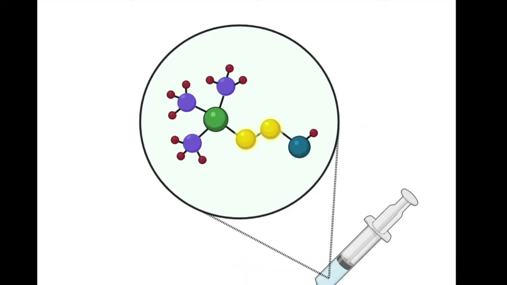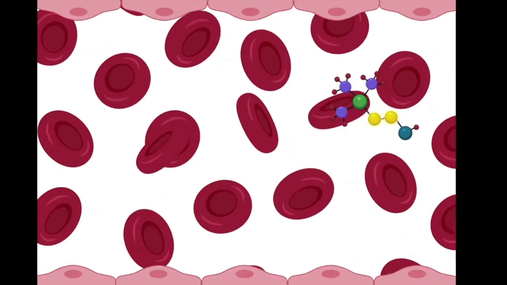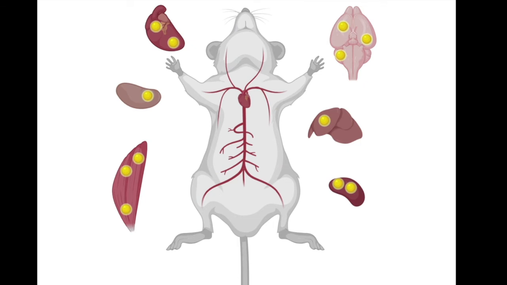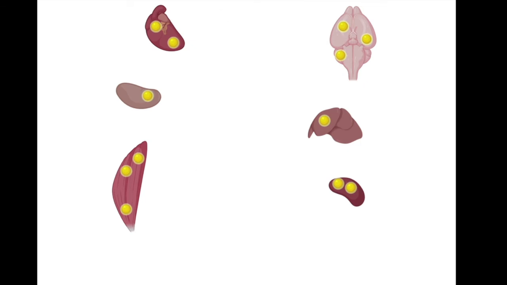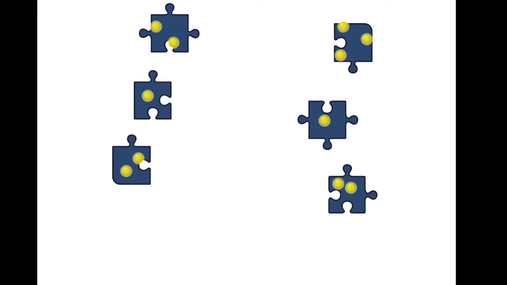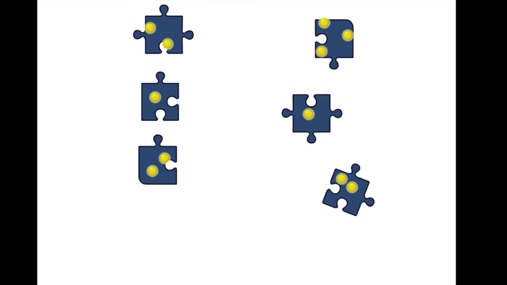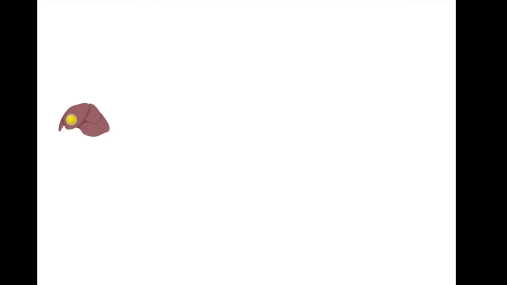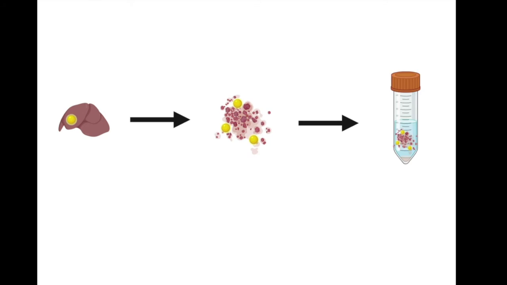After being injected, the molecules go down specific pathways and integrate into the body. Once the isotopes are integrated, we collect samples from the animals and look to see where the isotopes ended up. This information acts like pieces of a puzzle that we can put together to figure out the whole journey of the molecule.